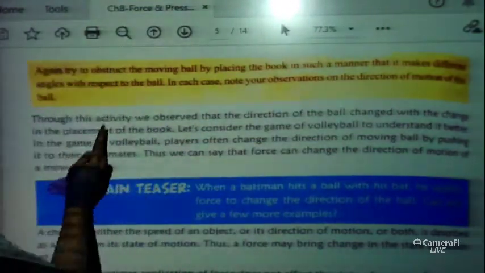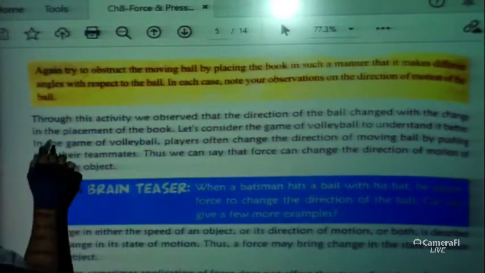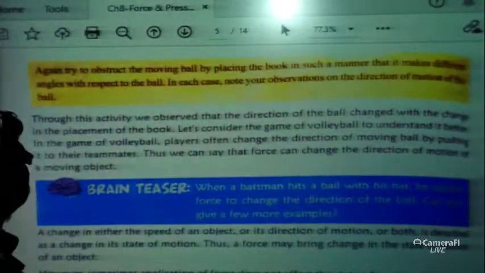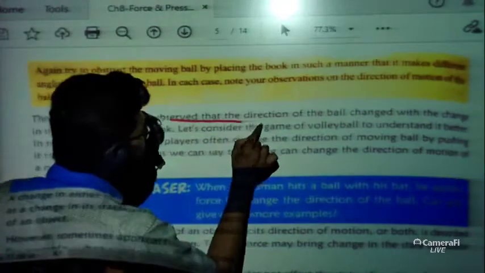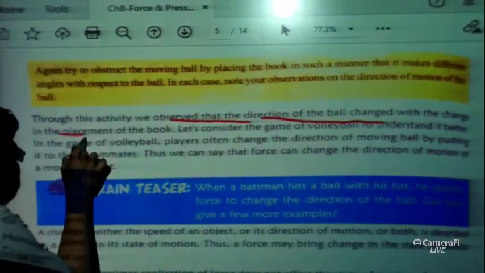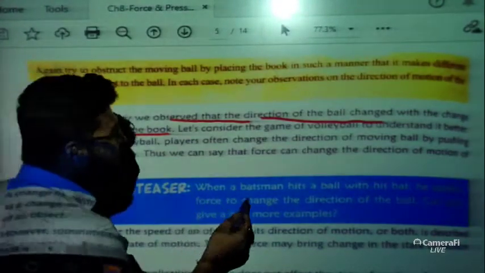Again, try to obstruct the moving ball by placing the book in such a manner that it makes different angles. So these things we have already discussed. Through this activity, what can we conclude or observe? Basically, through this activity we observed that the direction of the ball changed with the change in the placement of the book.